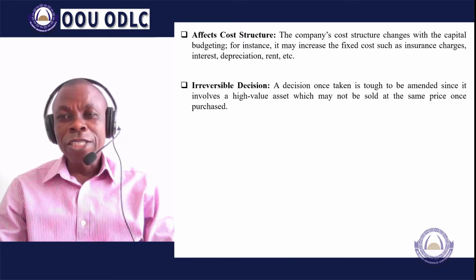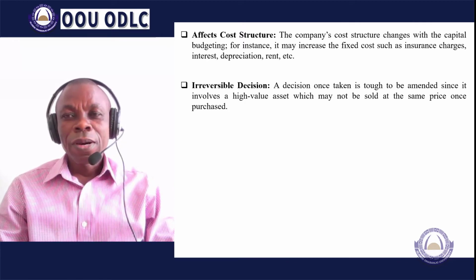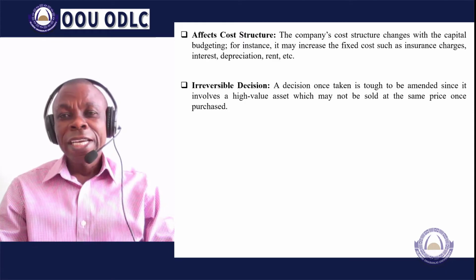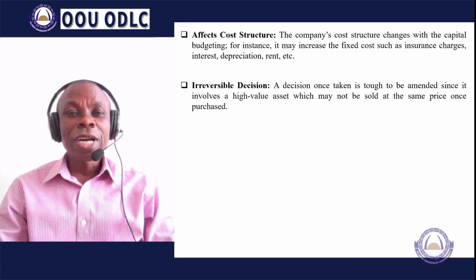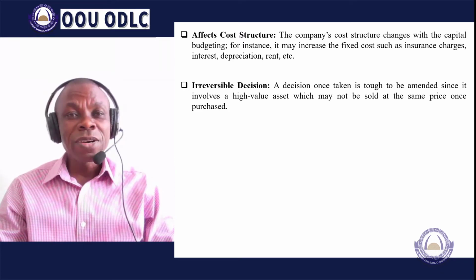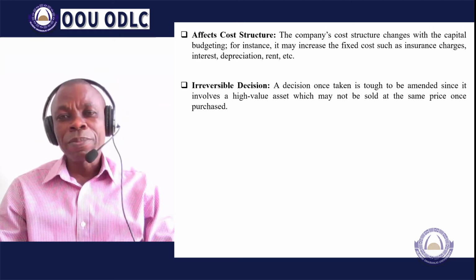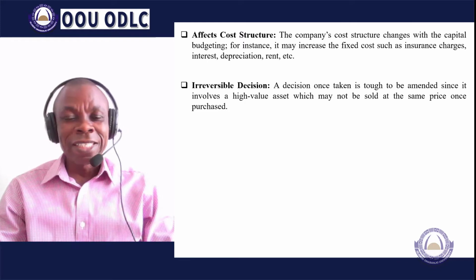The cost structure and changes in capital you undertake, in most cases, will have effects on your capital structure. It may increase the fixed cost charges of your company, insurance charges, interest, depreciation, rent, and so many other factors. So it affects the cost structure of the firm, and this needs to be taken into consideration when you are analyzing the project.